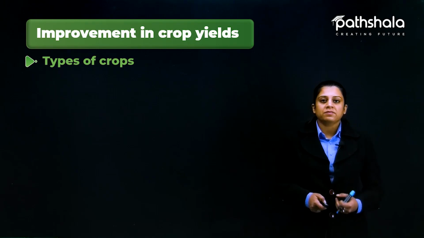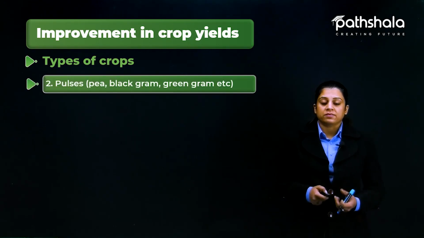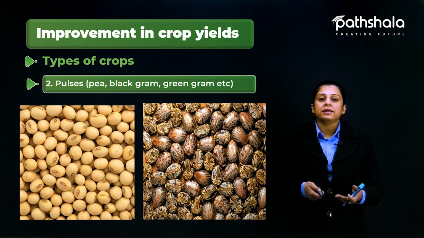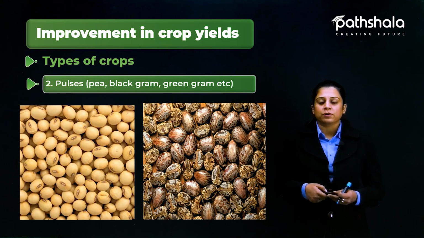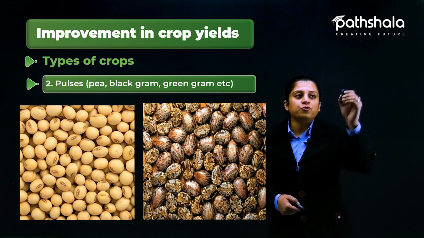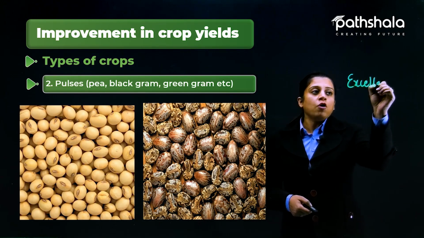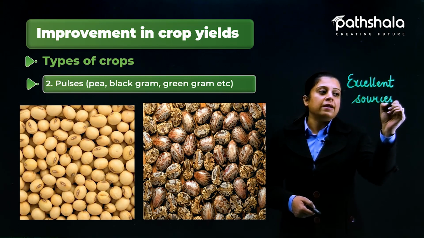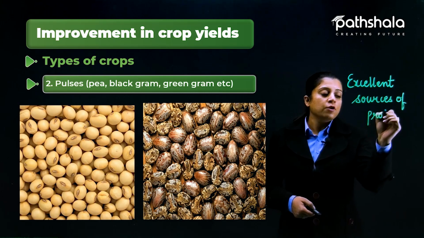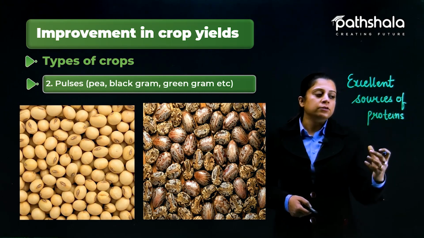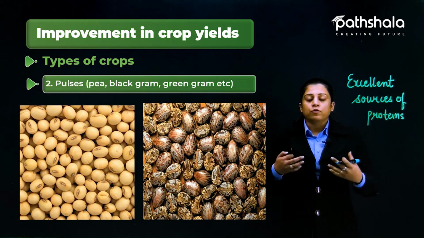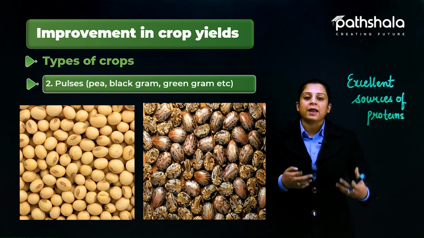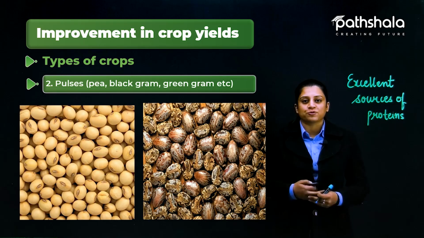So the next edible seeds that we can consume are the pulses. Pulses are the legumes that include pea, black gram, green gram, chickpea and many more. These pulses are the excellent source of proteins. If we talk about the nutrient that is rich in these pulses, that is proteins. Proteins are basically required for our growth and development. They help to build our muscular mass and even they are helpful for us in disease conditions also.